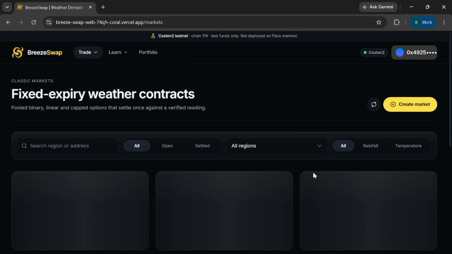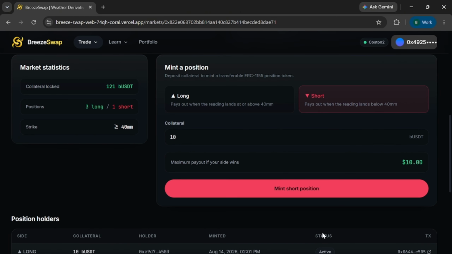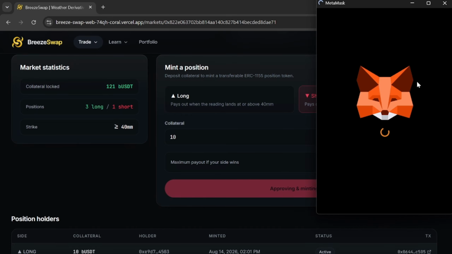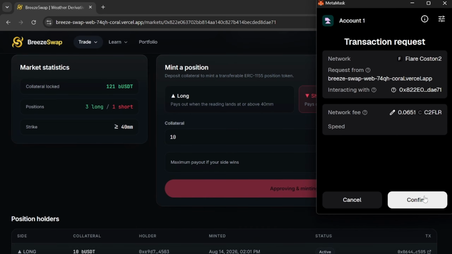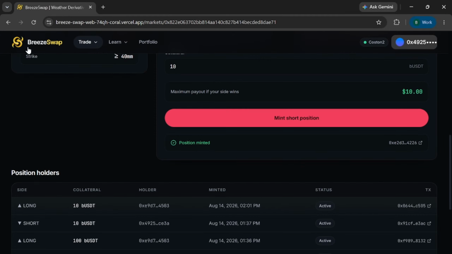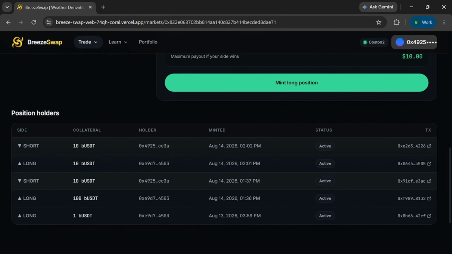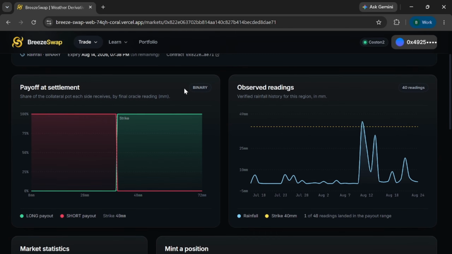On the other hand, I can go to markets over here and do the same thing, but take a short position of 10 BUSDT, and the maximum payout we'll get is if our side wins. We can confirm, and we can see the position is minted as well. So this is a binary cap product. We can see the position holders, and we can see the transaction hashes right here.